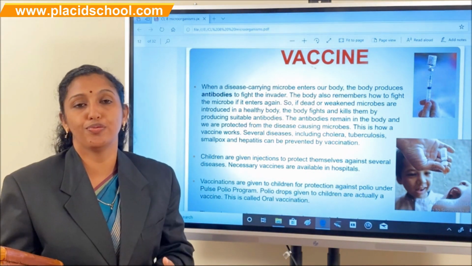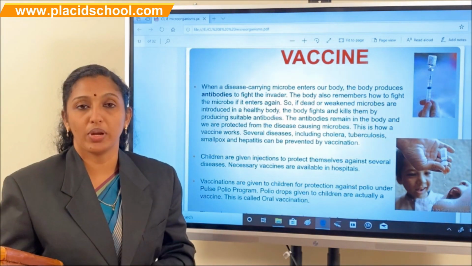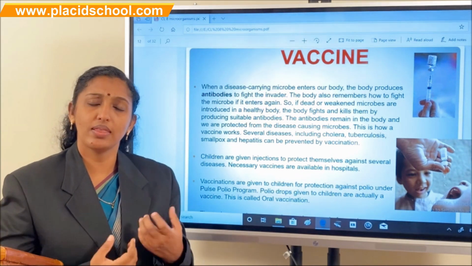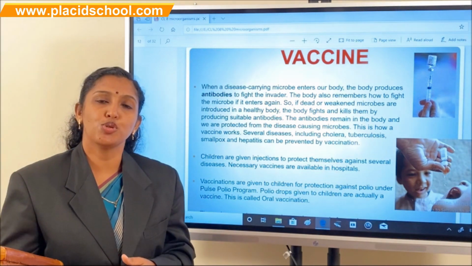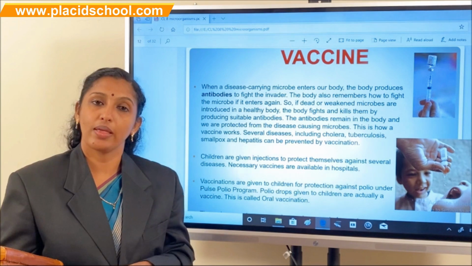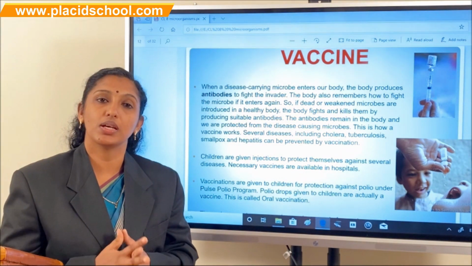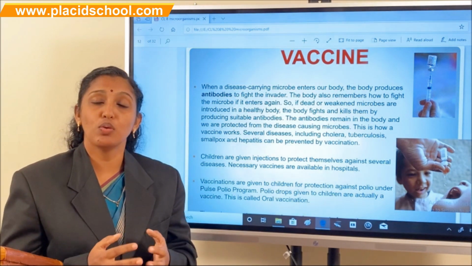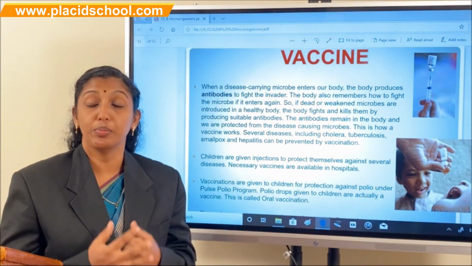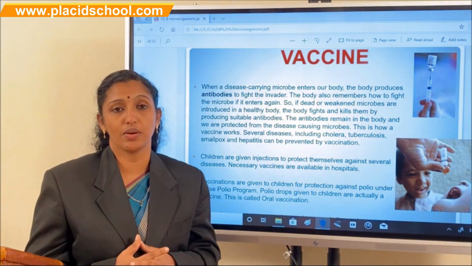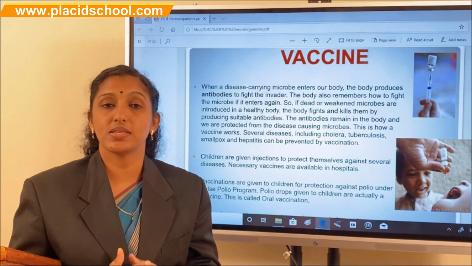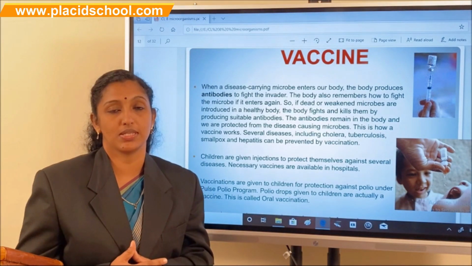We should eat good food, do proper exercise and always keep our body healthy. So is it possible to prevent diseases that way? Surely we can prevent some diseases with a healthy body. How is it possible? In our body we have a special system for fighting these types of pathogens. That system is known as the immune system.